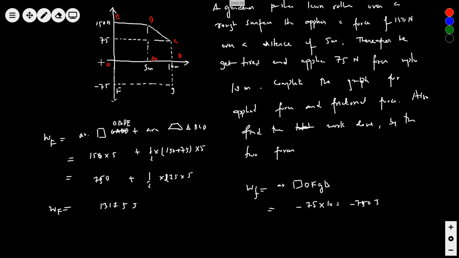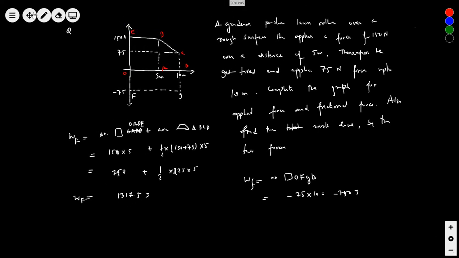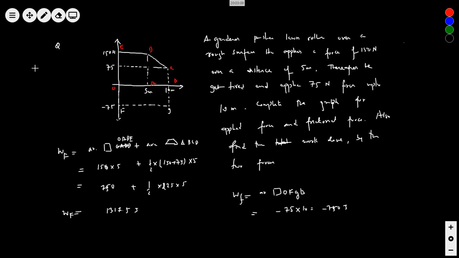May I clean it? If you may explain it. Any question, any doubt? Yes? I have a doubt. How can 75 be the minimum force, because after 5 meters he got tired and pushes by 75 and then he goes till 10 meters.